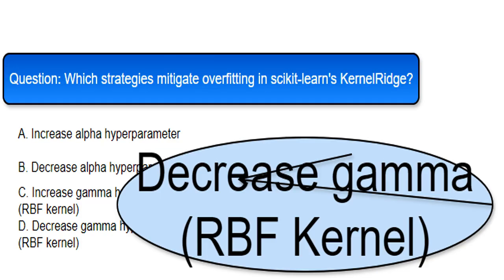Gamma is a parameter for the radial basis function, RBF, kernel, which influences how wide each data point's influence is. A larger gamma means a narrower influence, making the model sensitive to slight changes. A smaller gamma broadens this influence, smoothing the model and reducing its sensitivity to noise. So, decreasing gamma helps avoid that overlearning and focuses on broader patterns. I would choose this too.